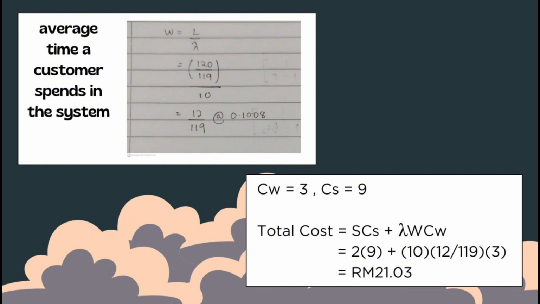Then we will find the total cost equals S times CS plus lambda times W times CW. S is 2, CS is 9, which is the cost of the server. Lambda equals 10, W equals 12 over 119, and CW, which is the cost of waiting, equals 3. After we insert the values, we will get 21 ringgit and 3 cents.